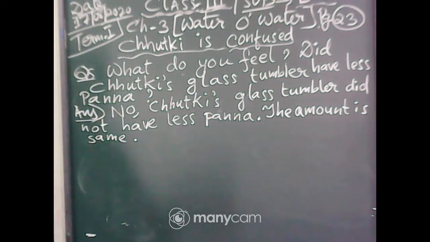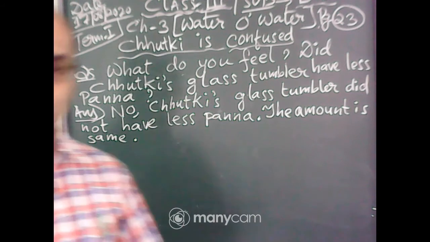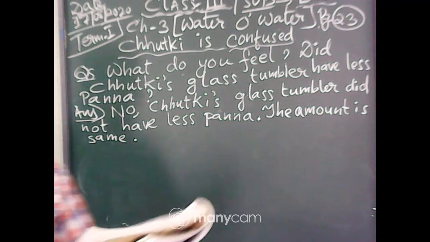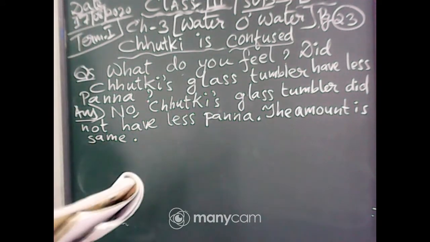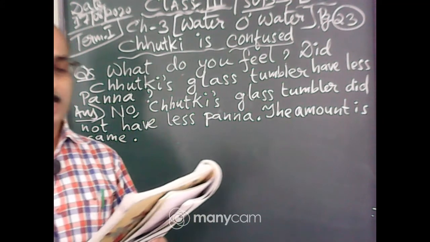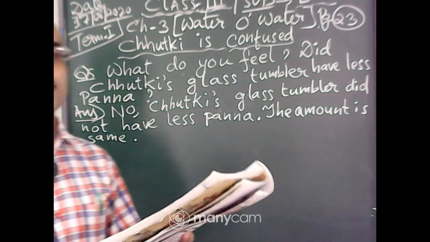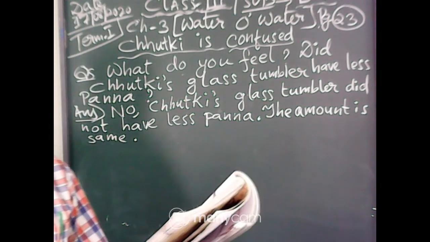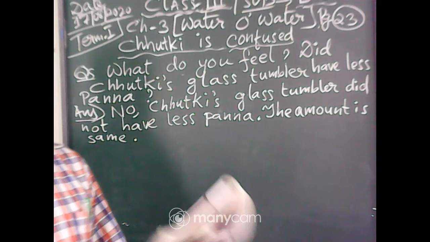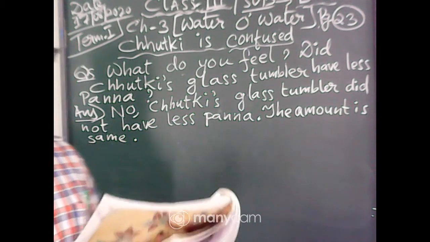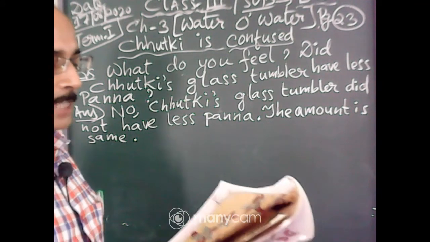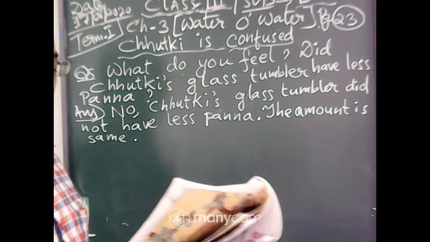Now there is another question from page number 23. Given in the grid are some places where water is found. See, one box is given and there are letters in each box. Okay, some puzzle type. You know that keyword puzzle. It is called a keyword puzzle. Given in the grid are some places where water is found. Find 7 of them and put a circle around each one. One has already been done.